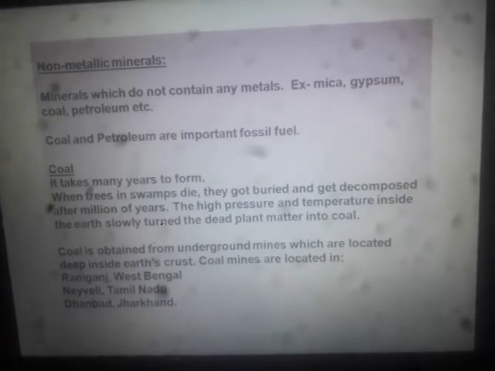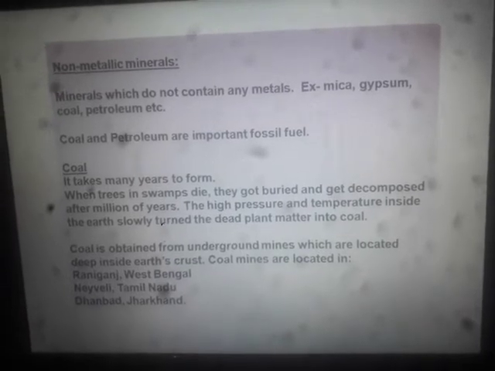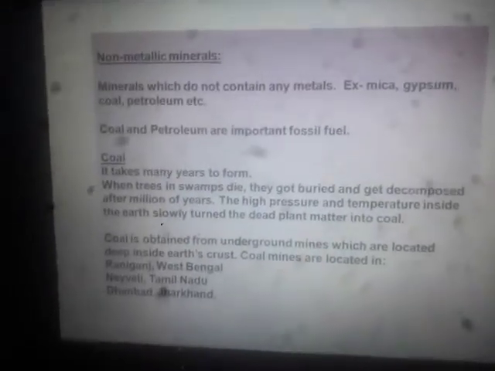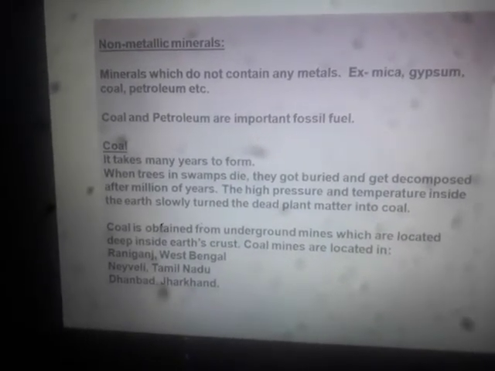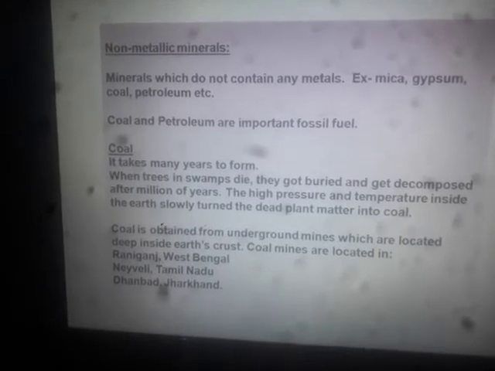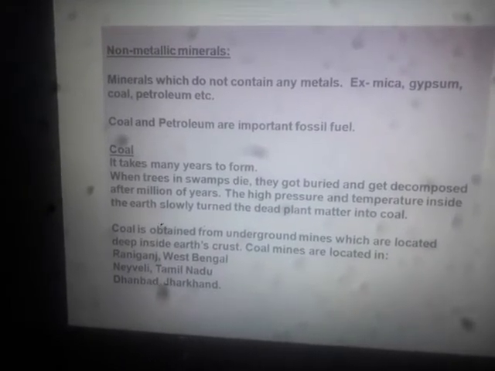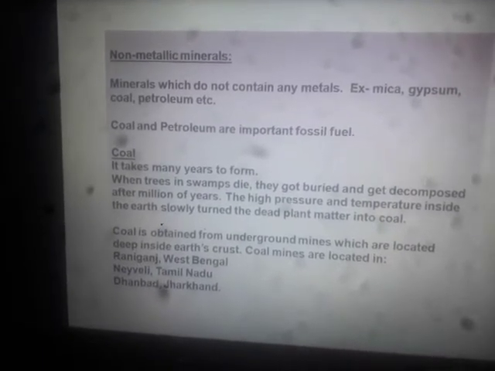And in this context, we need to learn about coal, how it gets formed. Coal takes many years to form, as we know. It takes millions of years to be formed. Coal is very important because in rural areas, you can find we use coal for cooking food.